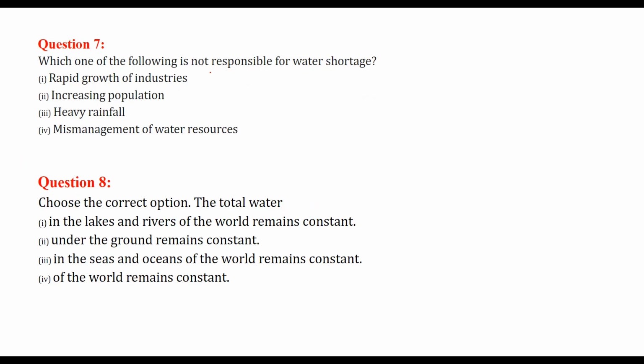Which one of the following is not responsible for water shortage? Heavy rainfall. This adds to the water table. But rapid growth of industry, increasing population, mismanagement of water resources, these are all the factors responsible for water shortage. Choose the correct option. The total water. This is very important. The total water of our world always remains constant.